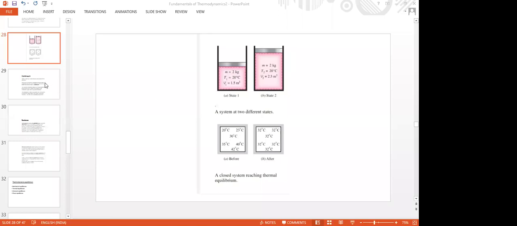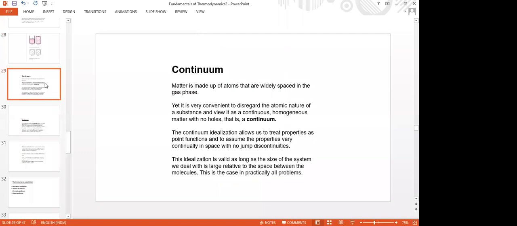Before going to that, the properties we discussed. Till now, we discussed some properties of a substance or matter. Density is there, specific volume is there, specific weight is there, like that. Those are all properties of the system, right? These properties are defined based on the concept of continuum. Is it visible to you?